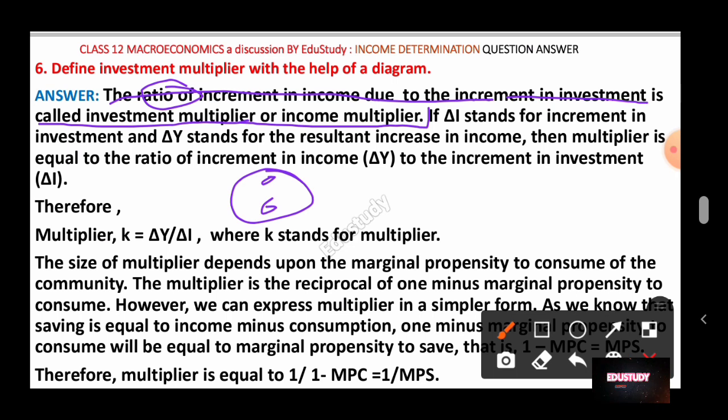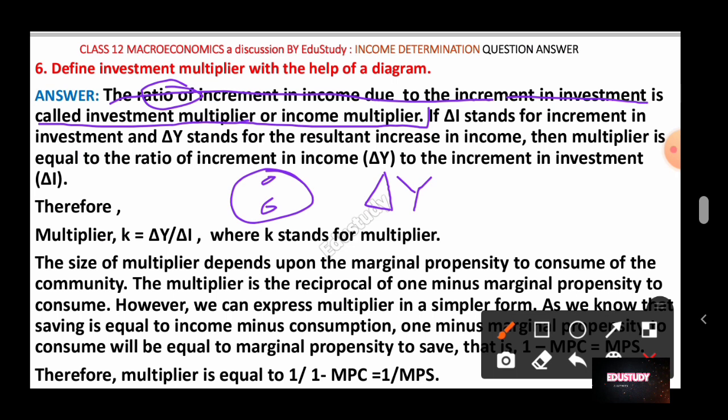This is the ratio of the increment in the income. If income is denoted by Y in economics, its increment or decrement, that is the change, increase or decrease, is described by del. So del Y, due to what?